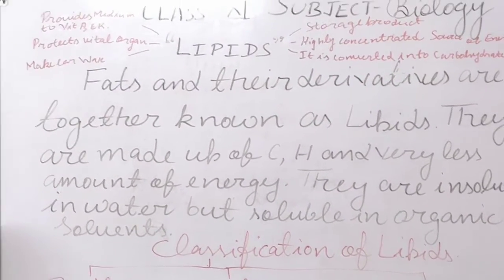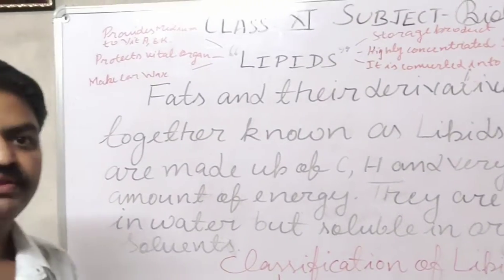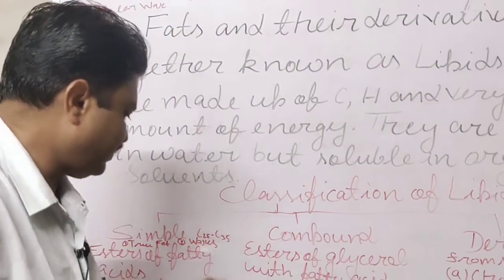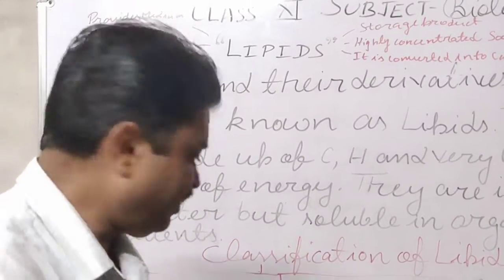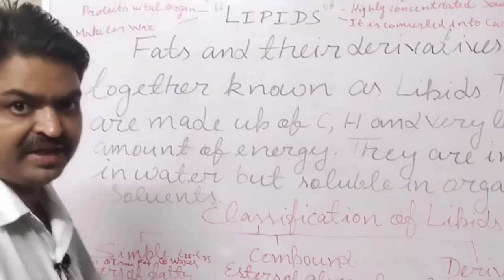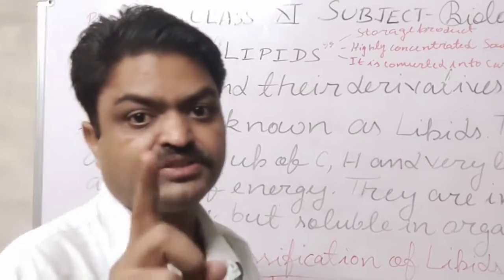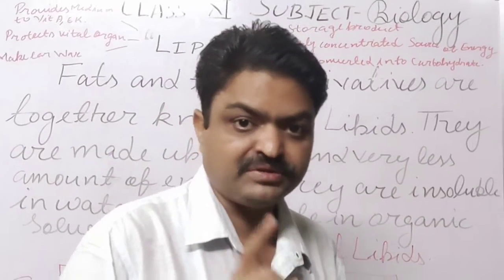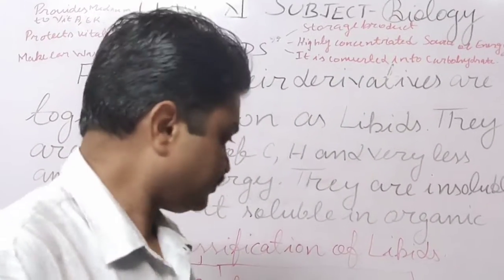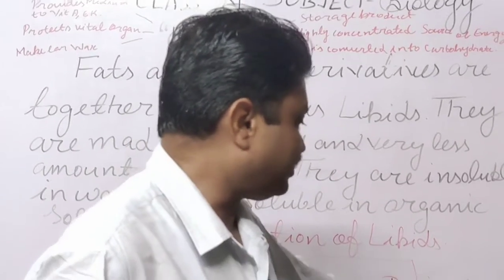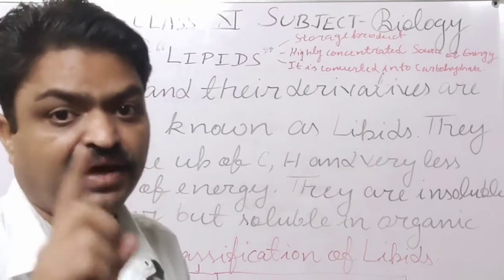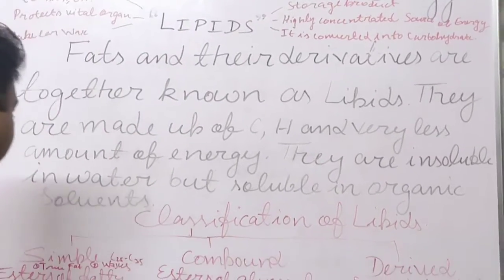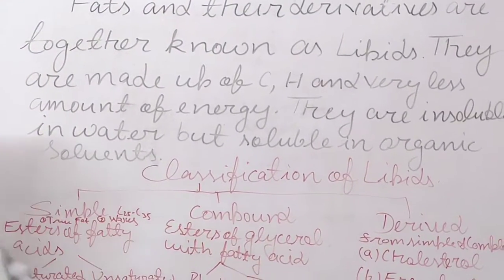Saturated fatty acids have a high melting point, but unsaturated fatty acids have a low melting point. Both are essential for our diet, because our body makes derived lipids from these simple lipids.